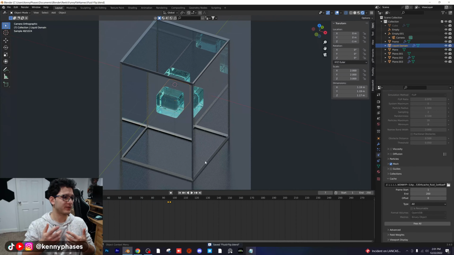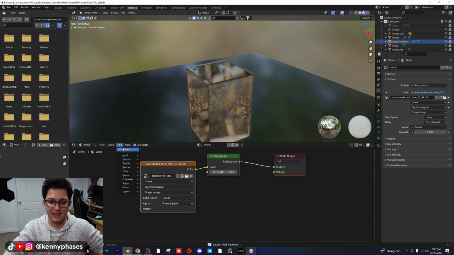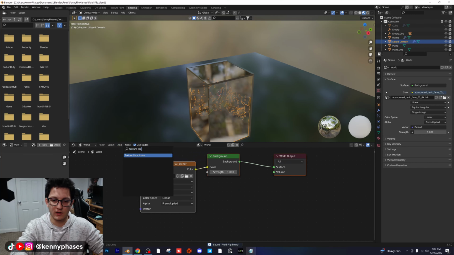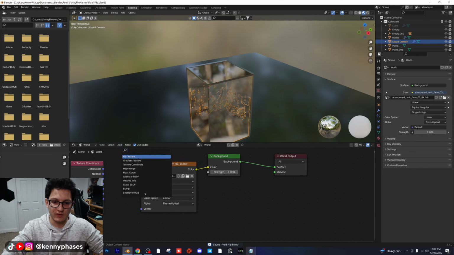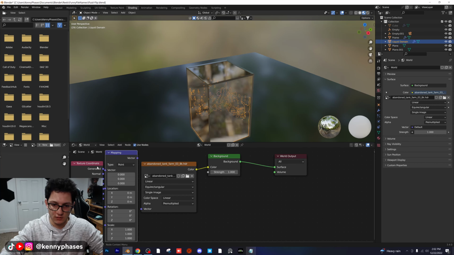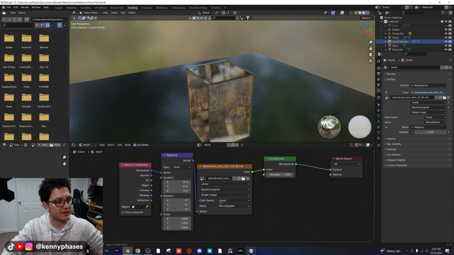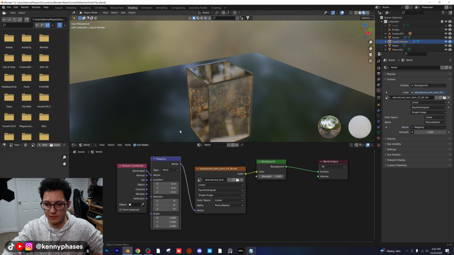Another thing I want to show you guys, if you hop over to the shading tab and go to your world settings, make sure I can see this since my face isn't blocking it. If you want to add in a texture coordinate node here, you can change the rotation of your world. Texture coordinate, mapping, and you just want to plug this up as follows. Just plug everything up like that.